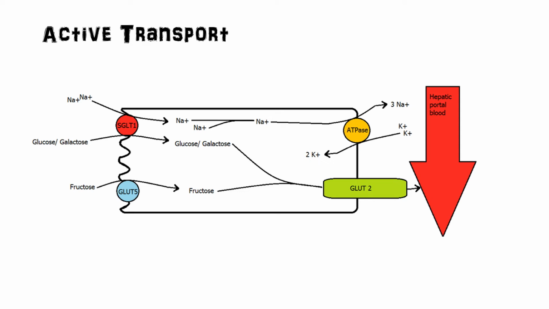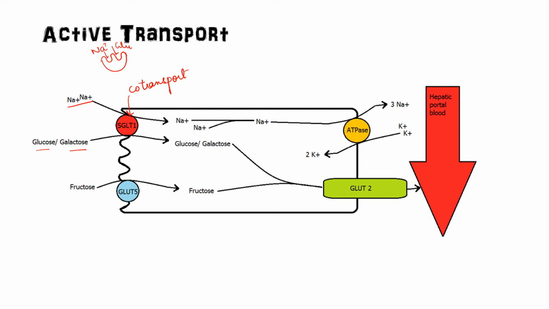Now the first one is the sodium dependent glucose transporter. That transport is called active transport. What is the meaning of active? We have already seen. Active means this process requires energy in the form of ATP. This is the transporter, sodium dependent glucose transporter 1. We have already seen it's a co-transport. Co-transport means sodium and glucose or galactose both will bind. Like this is the transporter, so on one side glucose will bind and on the other side sodium will bind. So this is the co-transport.